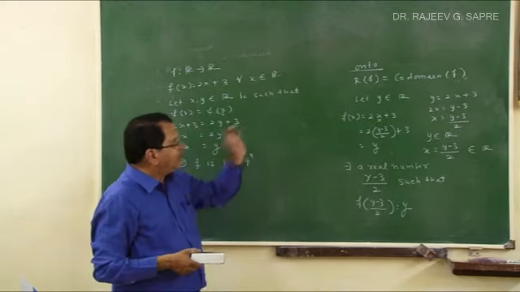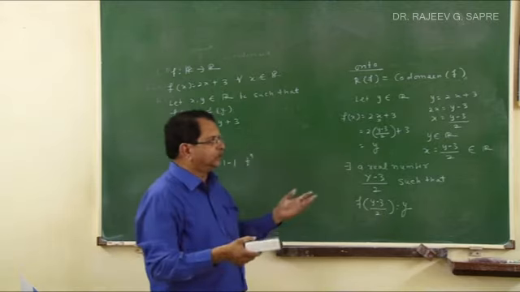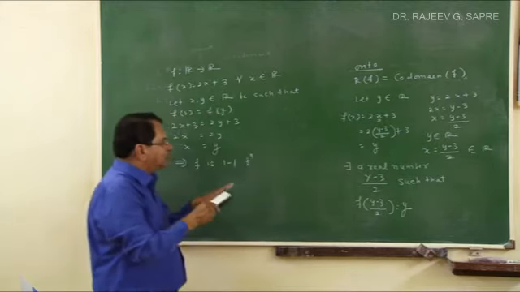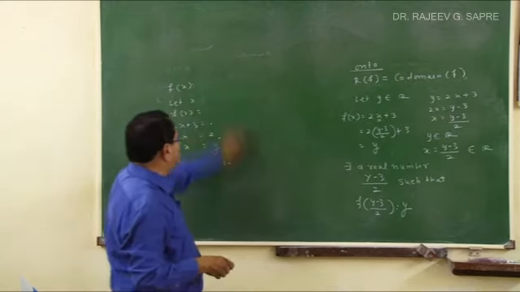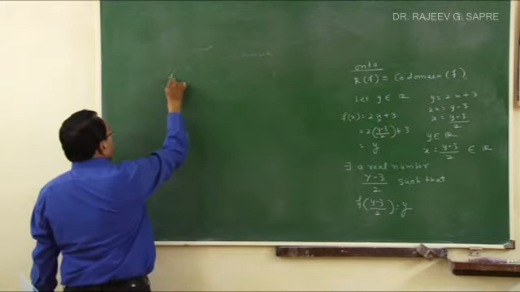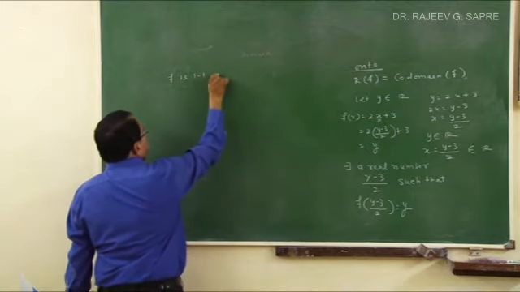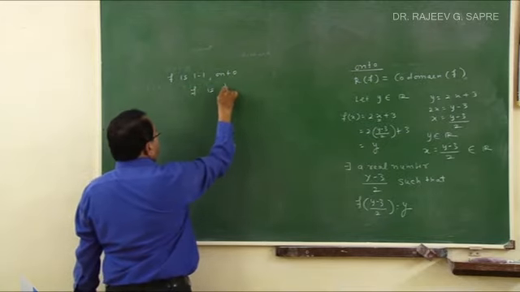It means every element of the codomain is the image of a certain element in the domain, and that is why the function is onto. And whenever I am given a function and I check that f is 1-1 and onto, then this function f is called a bijective function.